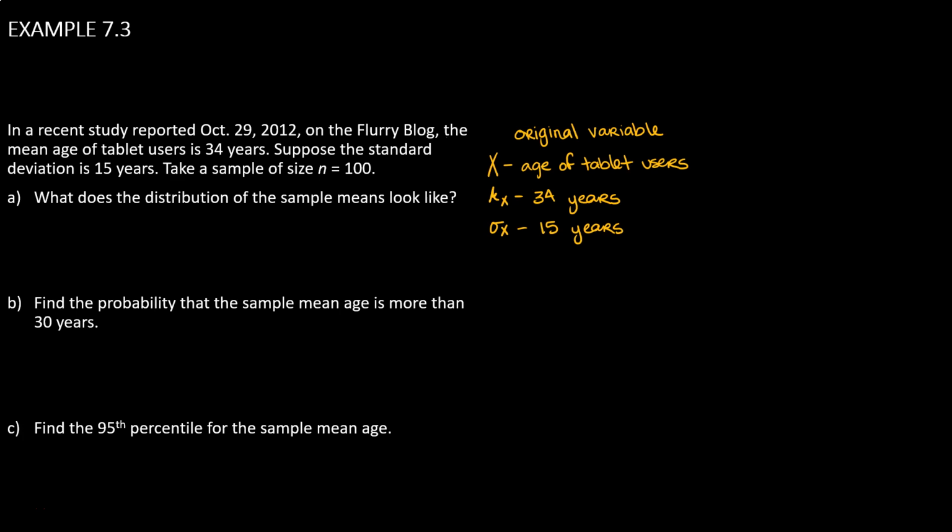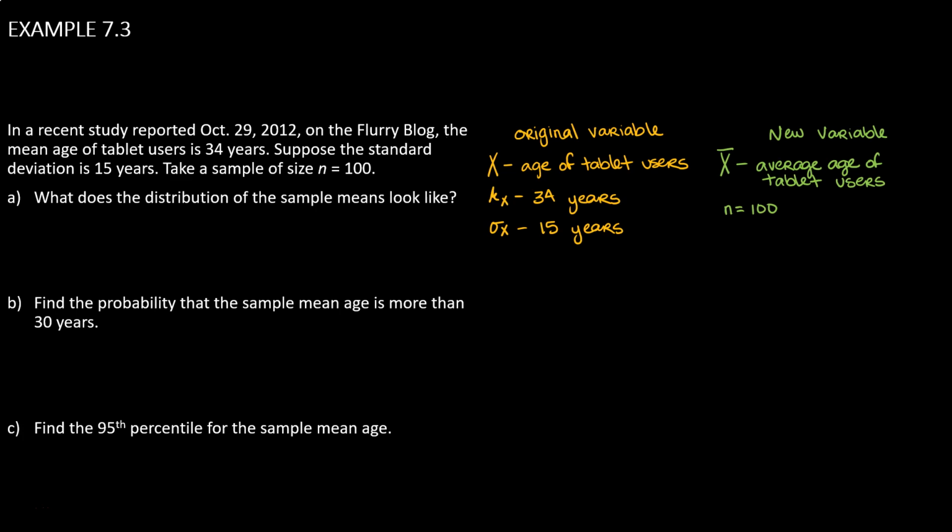These numbers are going to help us talk about the distribution of sample means, but we have to first create a new variable. We're going to create the variable capital X bar, which is the average age of tablet users when we take samples of size 100. So we will collect, supposedly, we're not actually doing this, this is the theory behind it. We'll collect 100 tablet users, record the average age. That would become one value of our new X bar variable, and we would repeat this process until we had many averages from many different samples. That's the data set X bar.